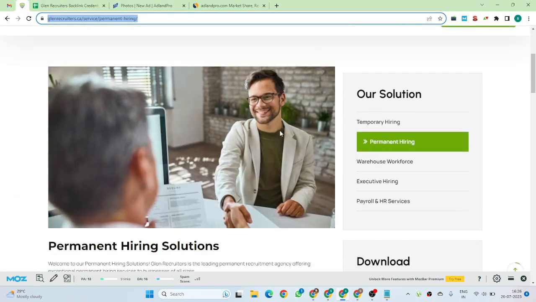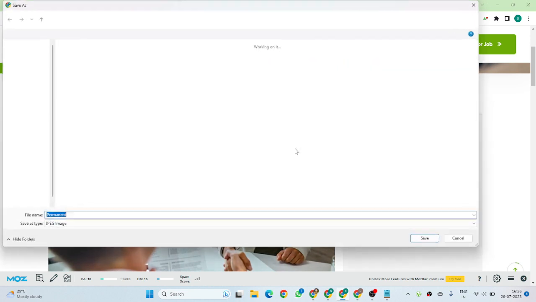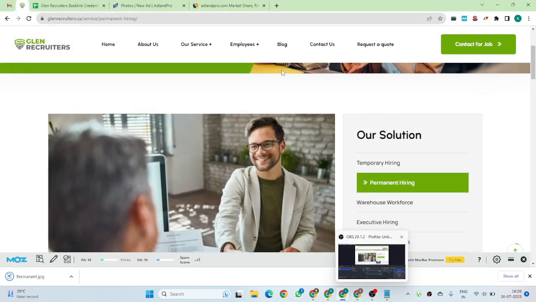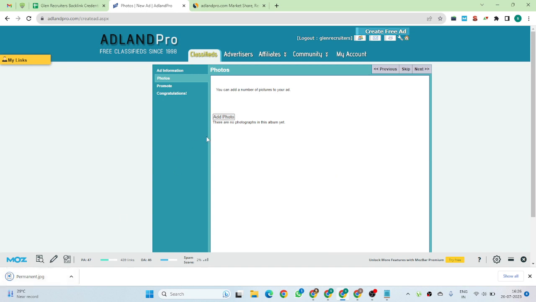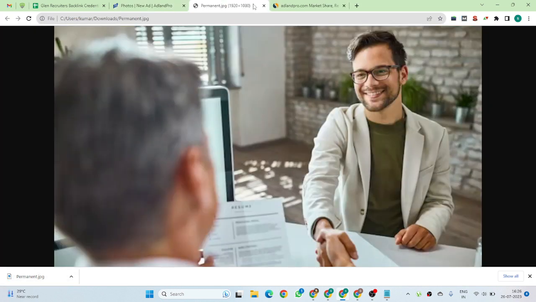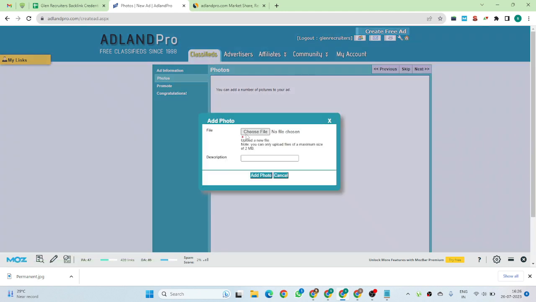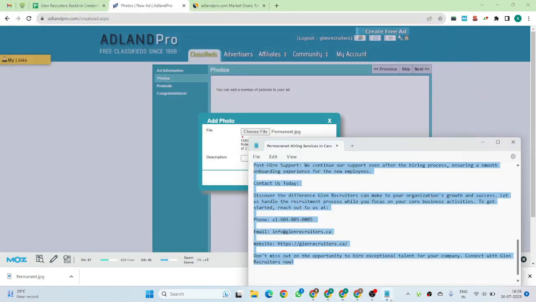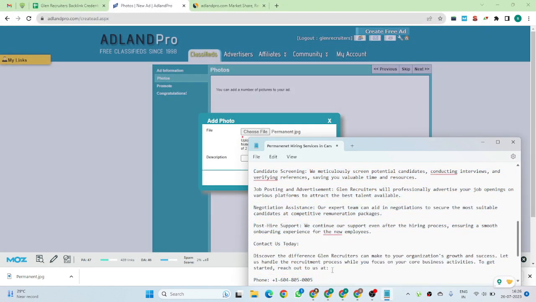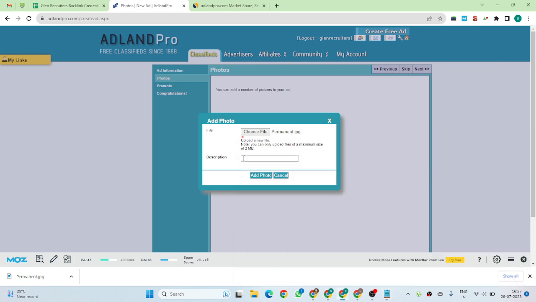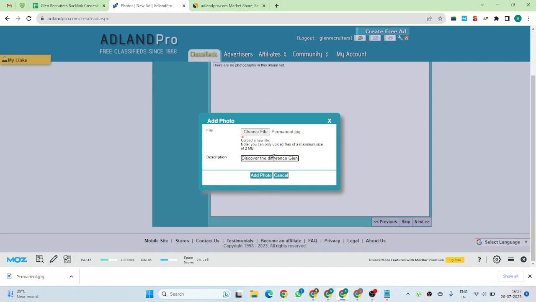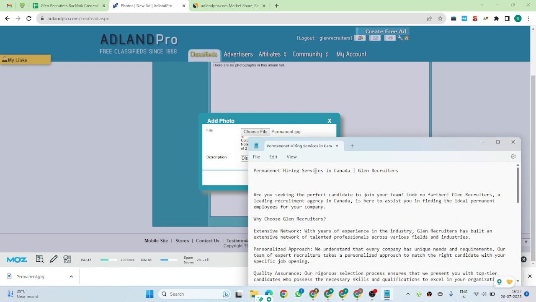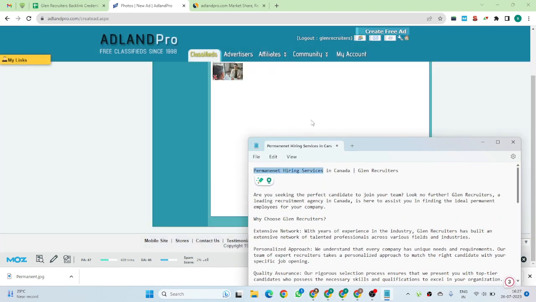It is asking for the photo. I can download it easily. Drag and drop option is not available. It is asking me for the descriptions. Permanent. Okay.